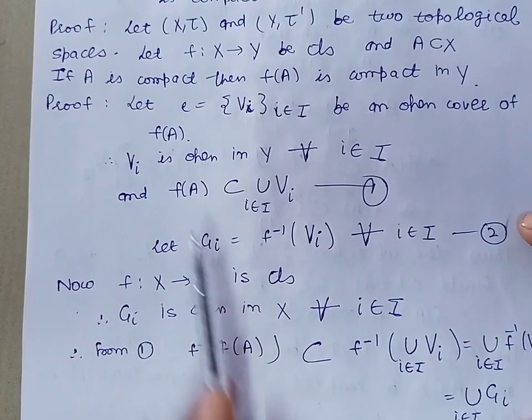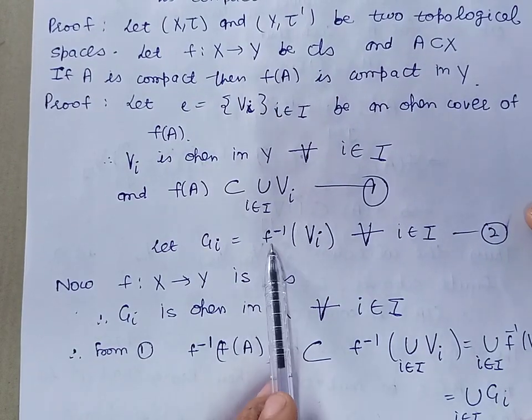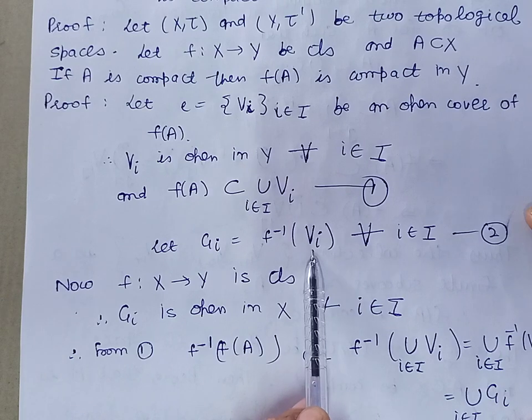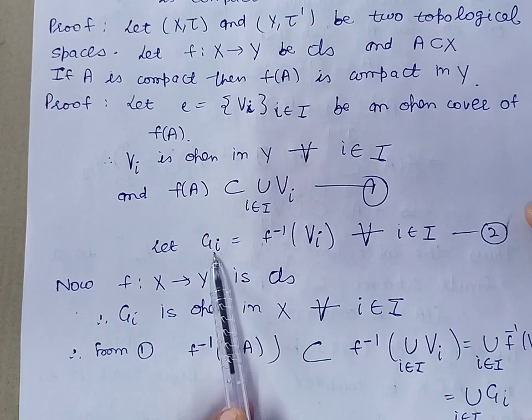Now let us denote the inverse image of these Vi as Gi.